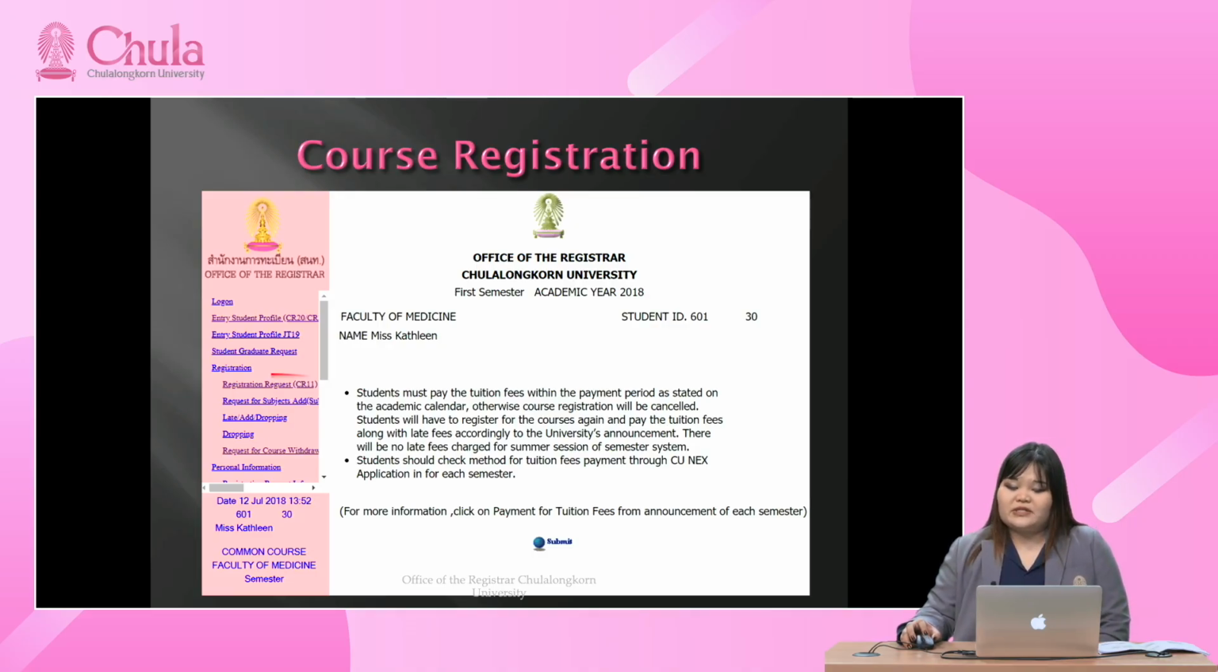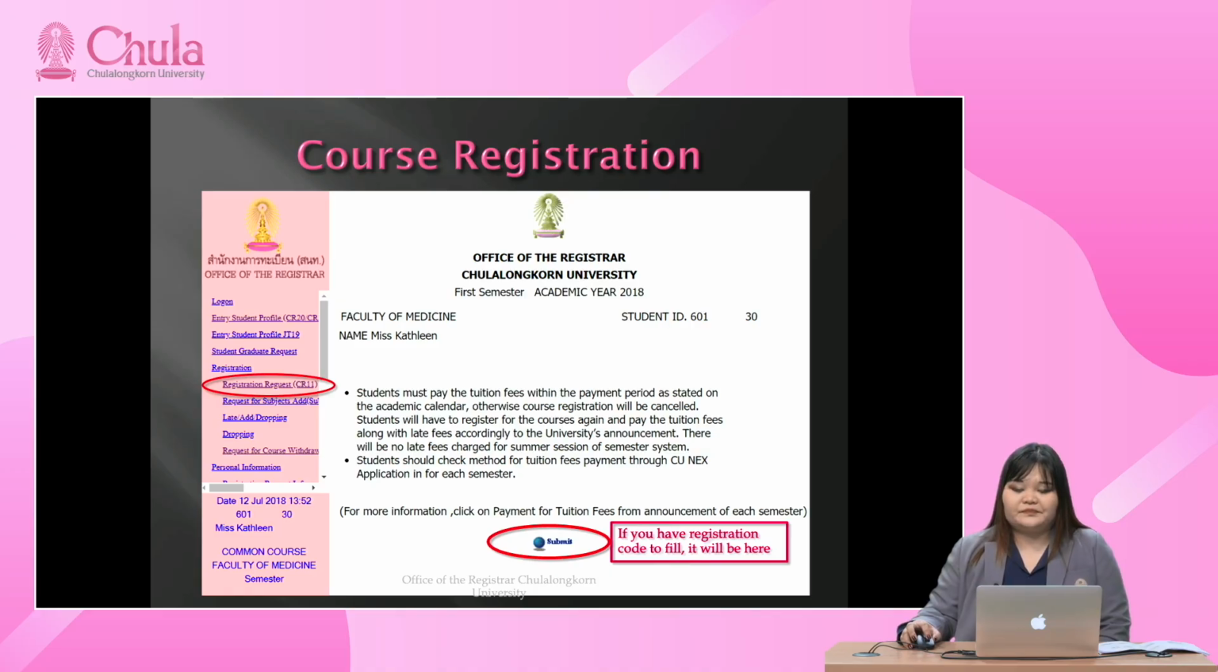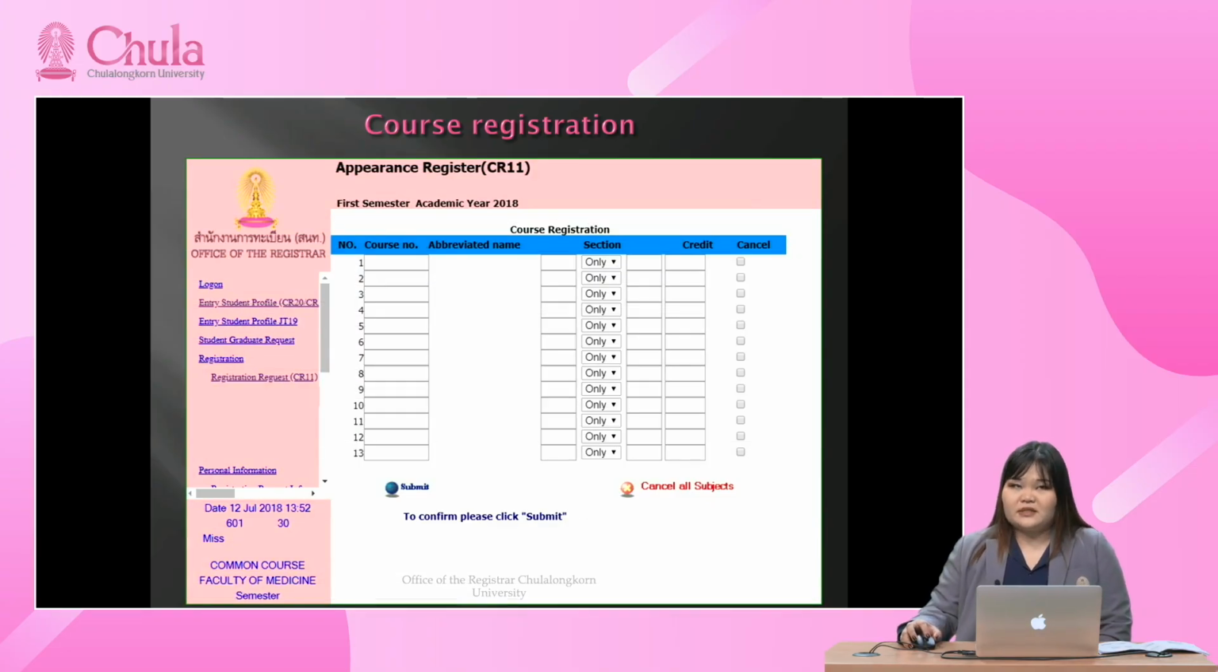Now, okay, let's move on to the registration request. There will be the registration menu and the sub-menu registration request. And you will see the page like this. For graduate students, you can just click submit to go on. But if you are an undergraduate student and you have a registration code to fill, it will be on this page. Okay, after you click submit, you will see this.